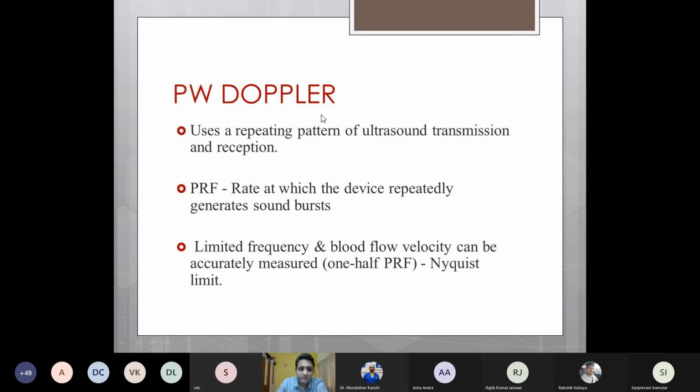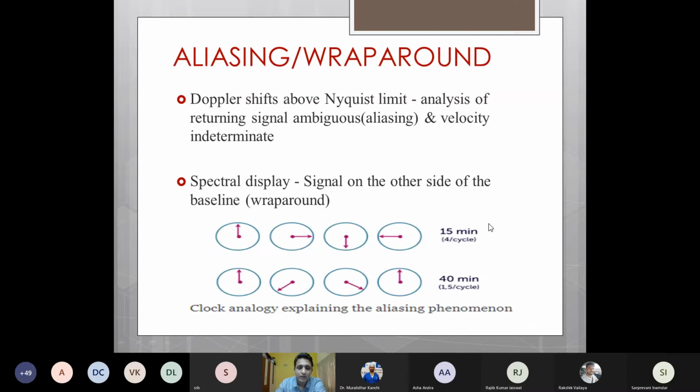Since pulse wave Doppler uses a repeated pattern of ultrasound transmission and reception, it has to go to that particular sample volume and come back. It has a limited frequency which it can measure. This is known as the Nyquist limit. Any velocity which lies above this limit will not be accurate, and will lead to ambiguity. Any Doppler shift which lies above this Nyquist limit makes the analysis of the returning signal ambiguous, which is known as aliasing, and the velocity becomes indeterminate.